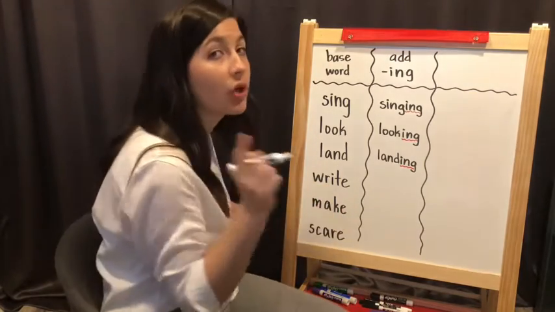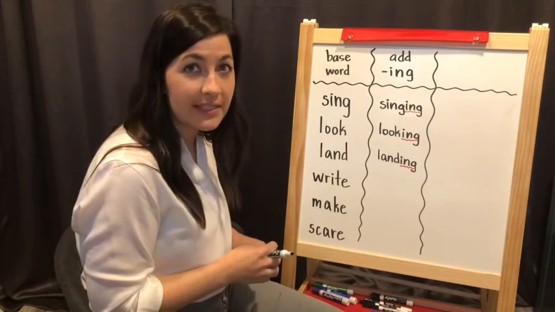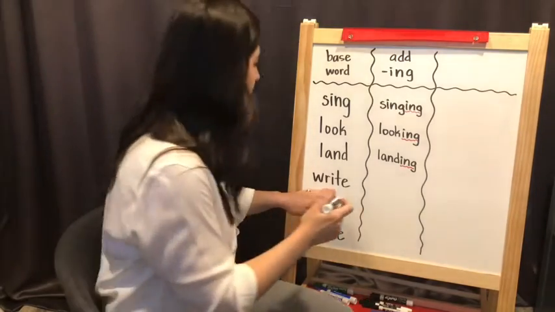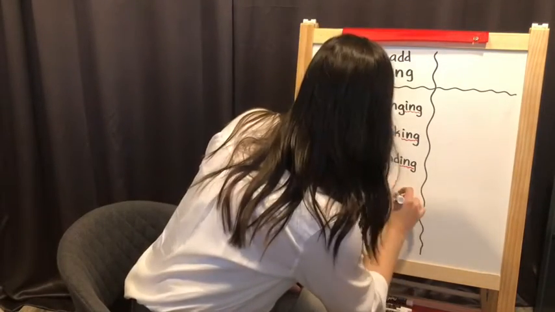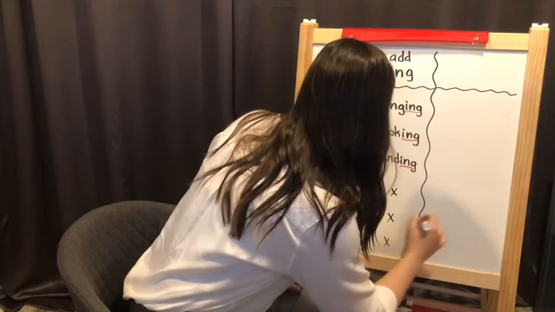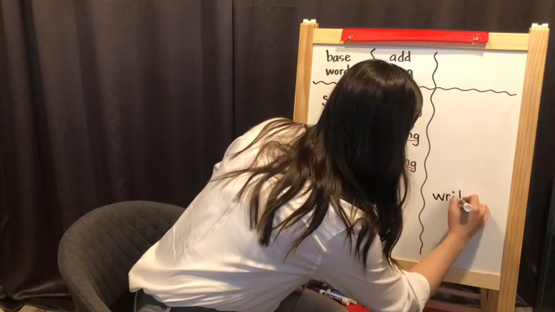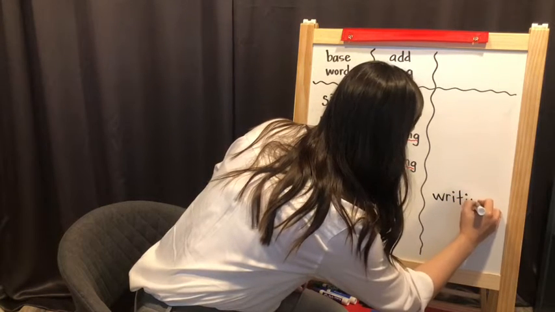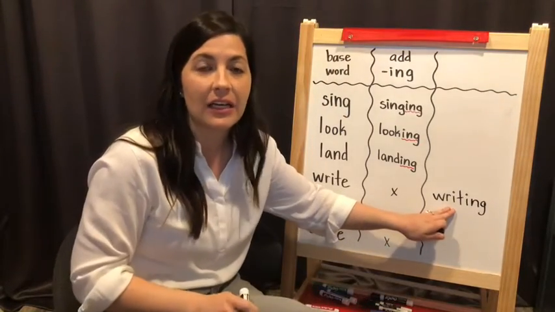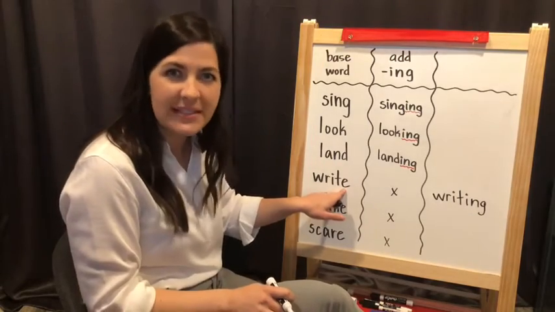So the word will look like this. Pay attention close to what I do. Let's see if I use all the same letters from here. This is how you spell the word writing. I noticed that the E is missing.